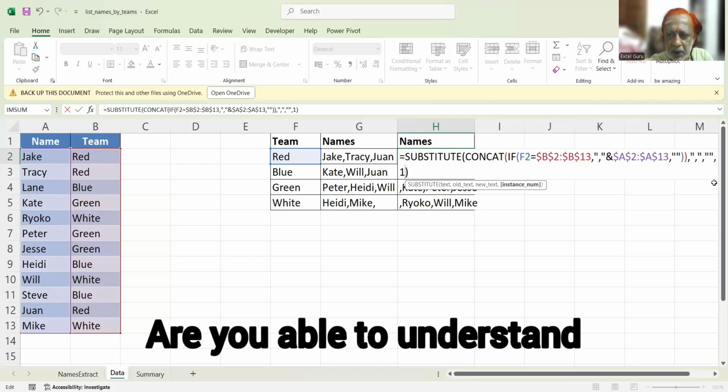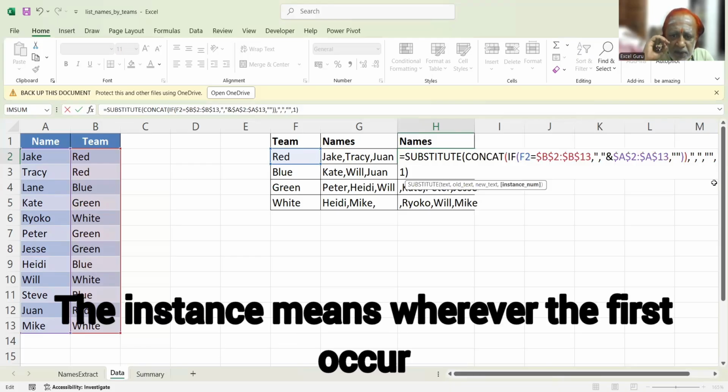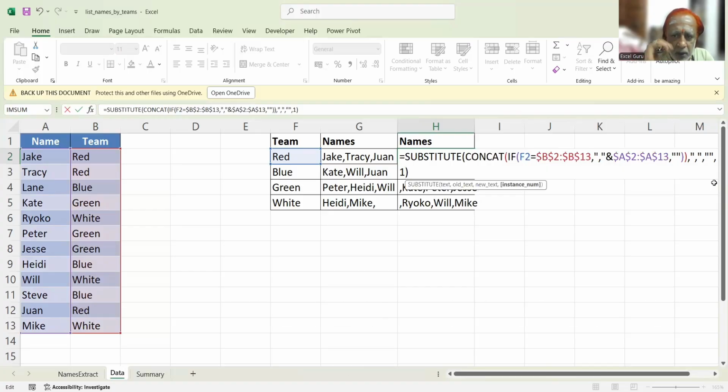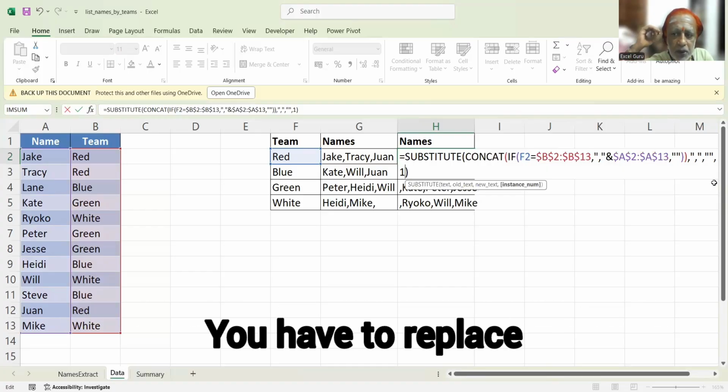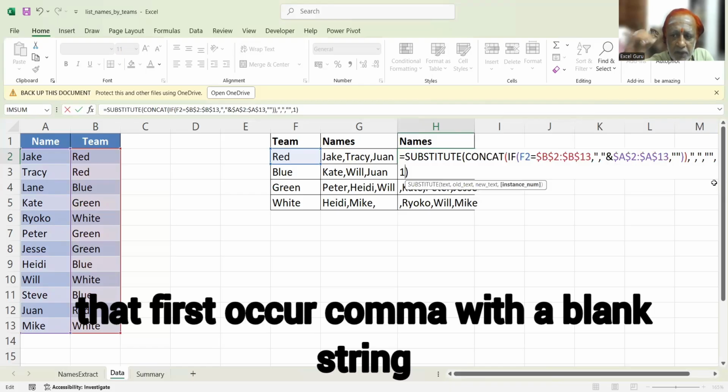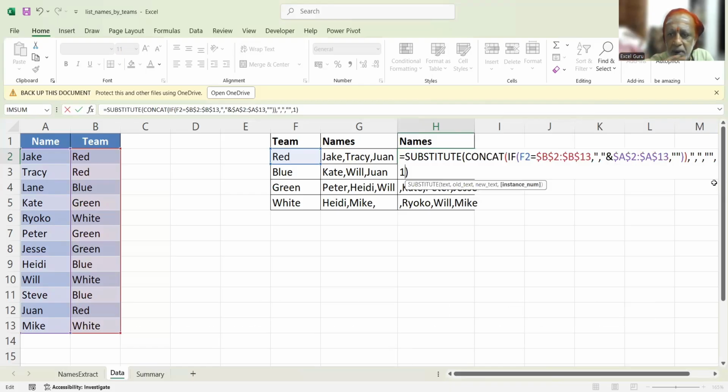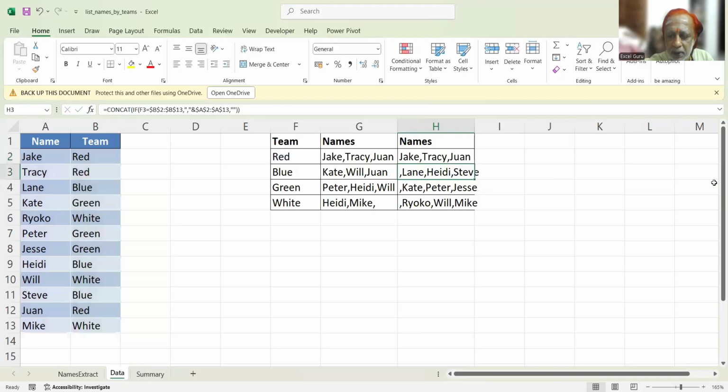Are you able to understand? The instance means wherever it first occurs, not the second or third occurrence, the first occurrence. You have to replace that first comma with a blank string. Okay. Enter.